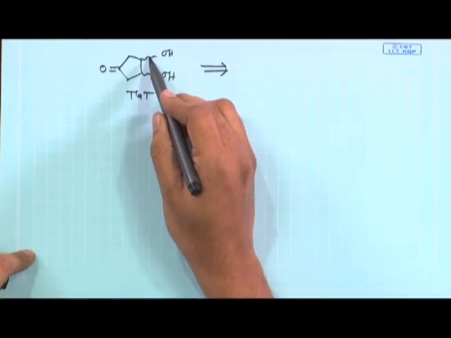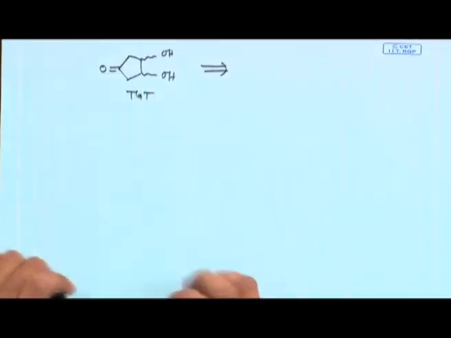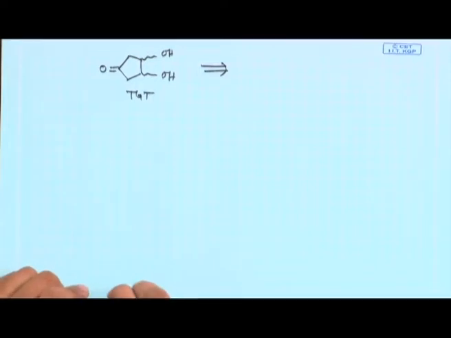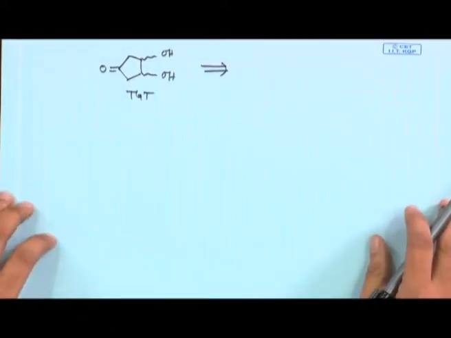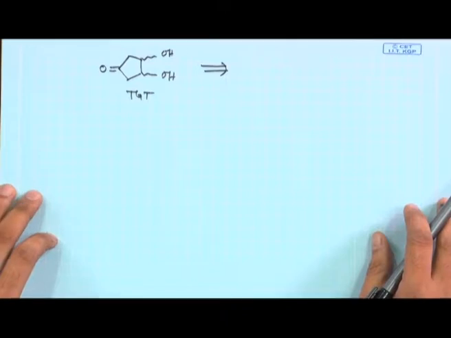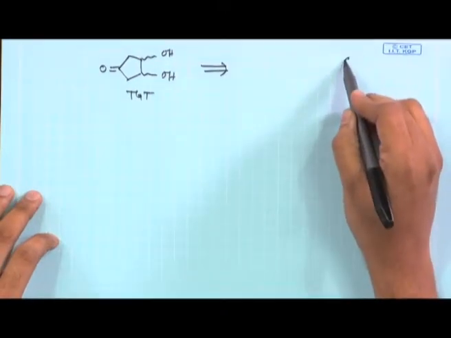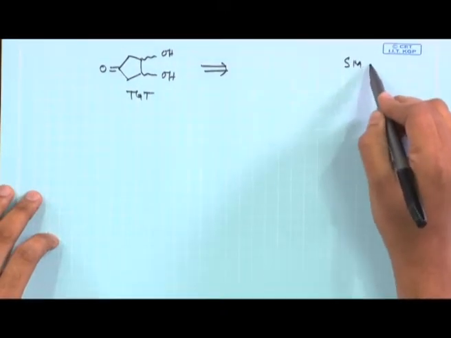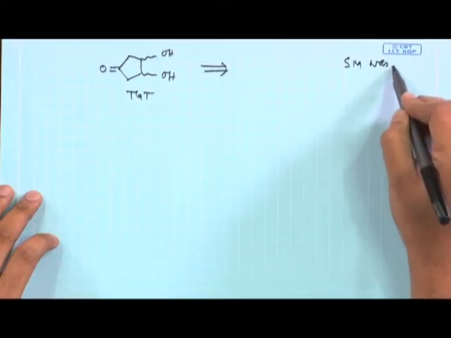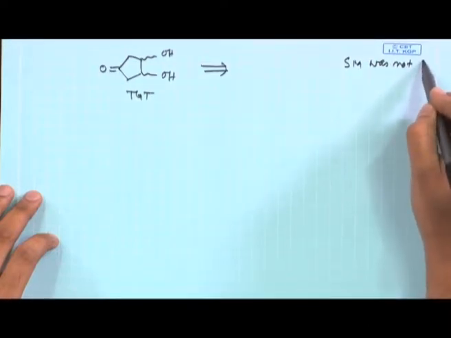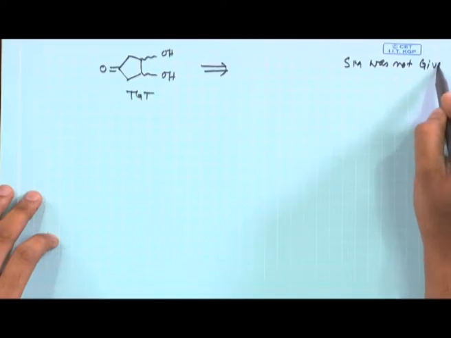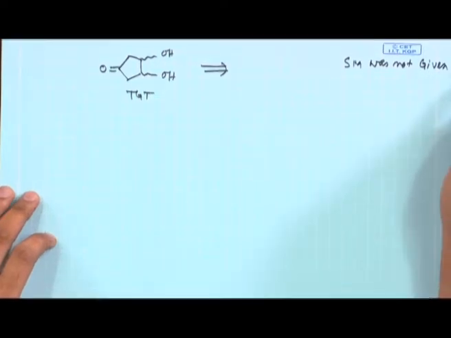This hydroxy can be up, can be down, but eventually that is not our main concern here. So, the target molecule was given to you, the starting material I have not given, okay. As I am discussing transformation based strategies, normally we try to avoid giving the starting material, fine.